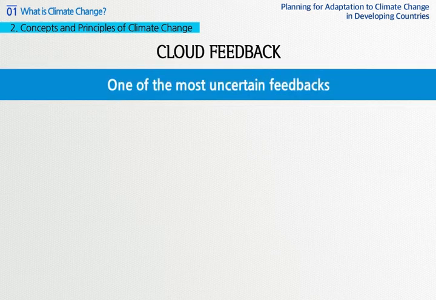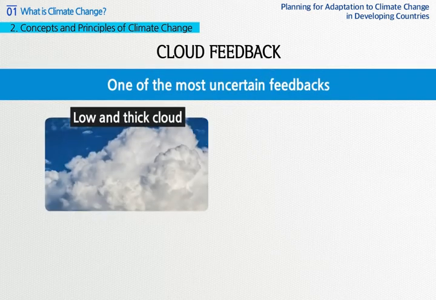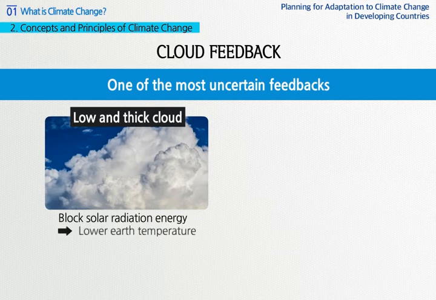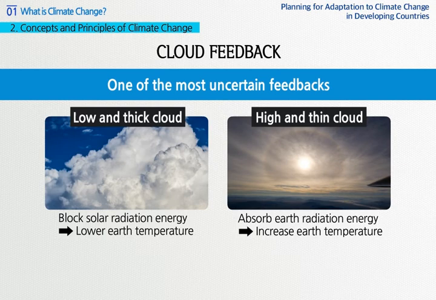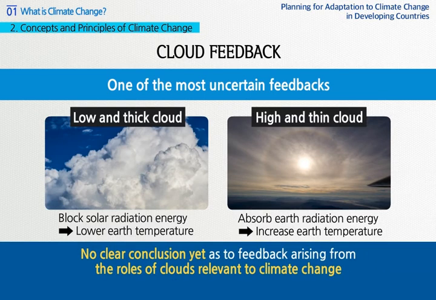Therefore, it is the most uncertain feedback. In general, low and thick clouds will more strongly block solar radiation energy, decreasing the Earth temperature. On the other hand, high and thin clouds will let most of the solar radiation energy pass, but absorb the Earth radiation energy to increase the Earth temperature. Still, there are many ongoing studies as to if the roles of clouds will be positive or negative feedback as climate changes, and we don't have a definite conclusion yet.